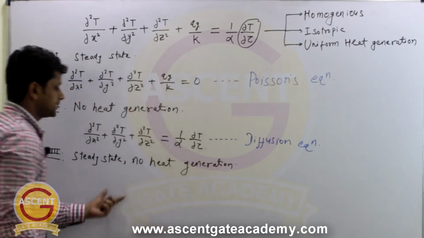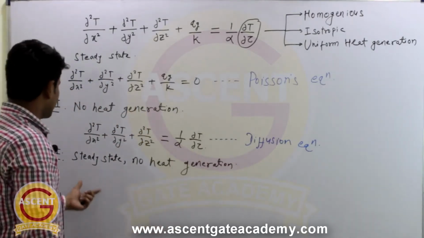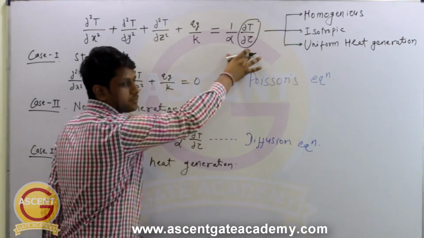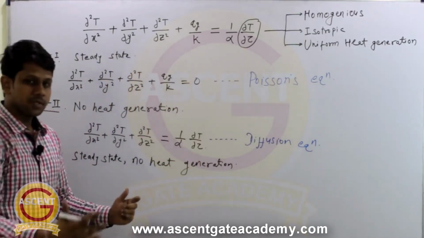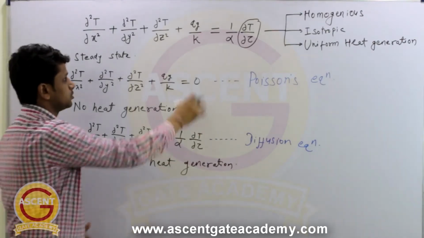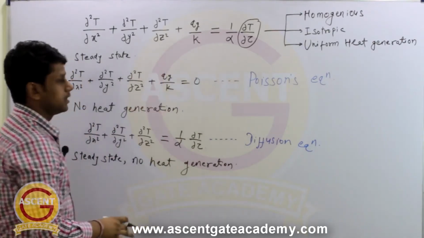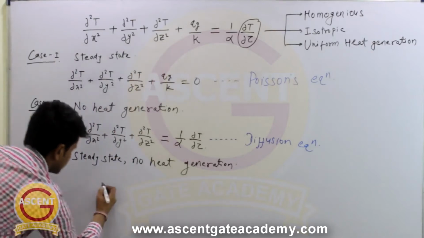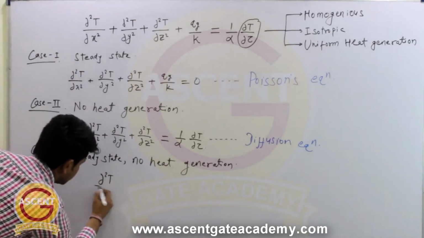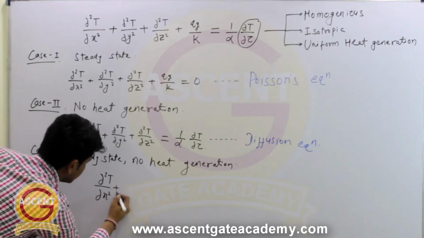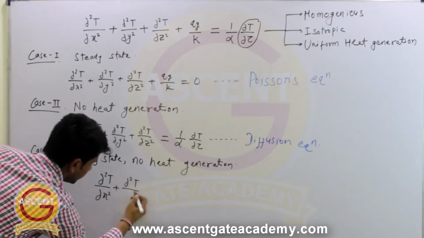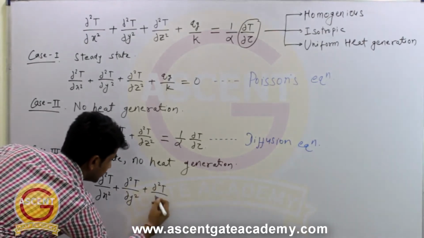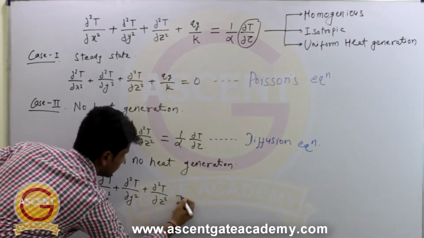Right. So in this case, what is going to happen? As this is a steady state heat transfer, this right hand side will become 0 and moreover there is no heat generation. So this term also will become 0. So we will be just remaining with this term. So it will be del square T by del x square plus del square T by del y square plus del square T by del z square equal to 0.